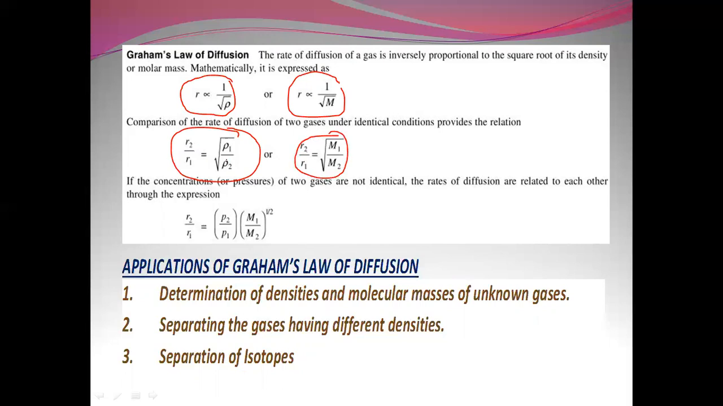R2 by R1 is equal to root of rho 1 by rho 2, that is the density of the first one with the density of the second one. If the concentrations or the pressures of two gases are not identical, the rates of diffusion are related to each other through this expression: R2 by R1 will be equal to P2 by P1 into M1 by M2, all raised to the power of 1 by 2.